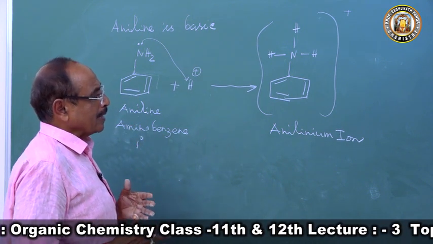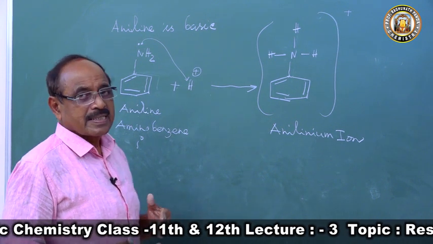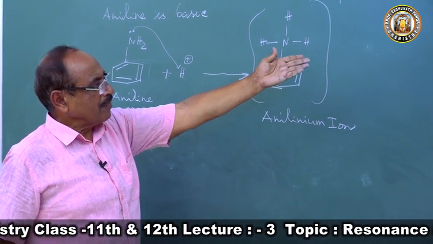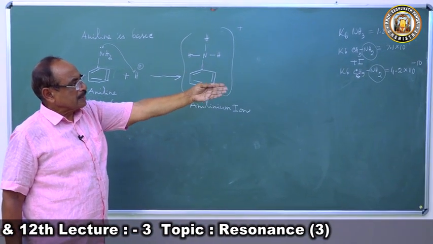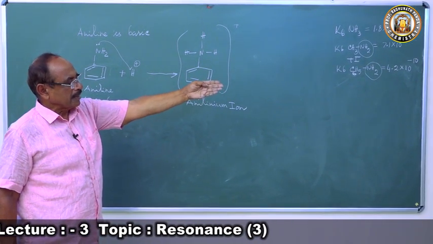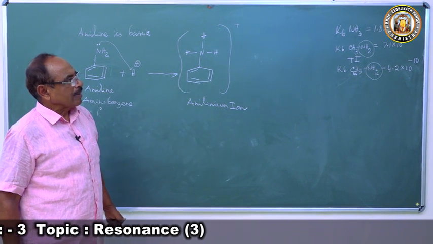Now we are going to explain aniline is less basic than ammonia, because aliphatic amine CH3NH2 methylamine is more basic than ammonia. The dissociation constant of aniline is 4.2 10 to the power minus 10.